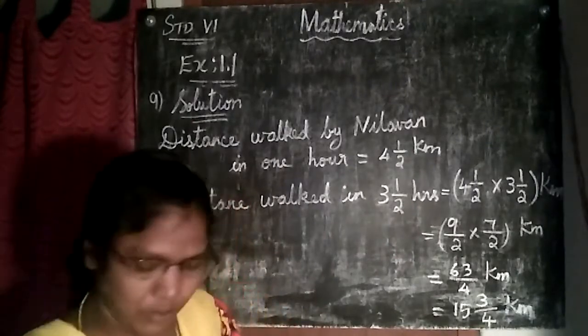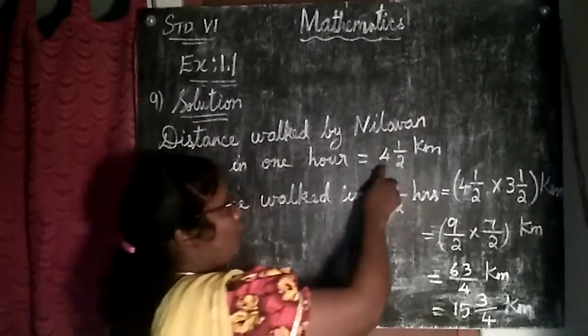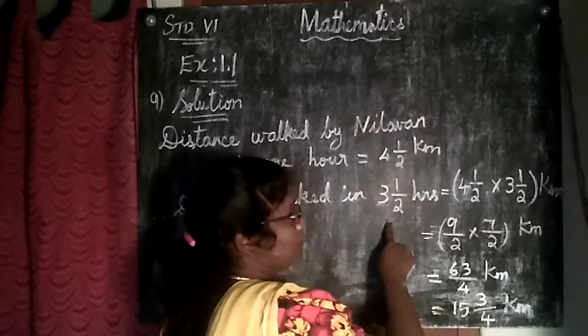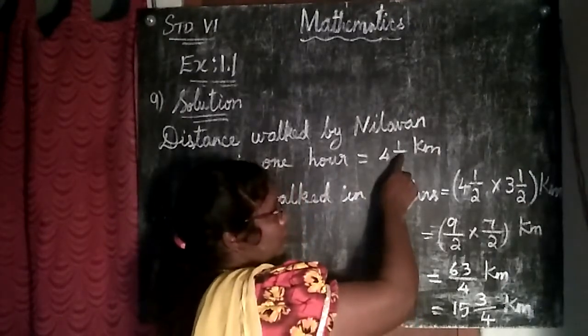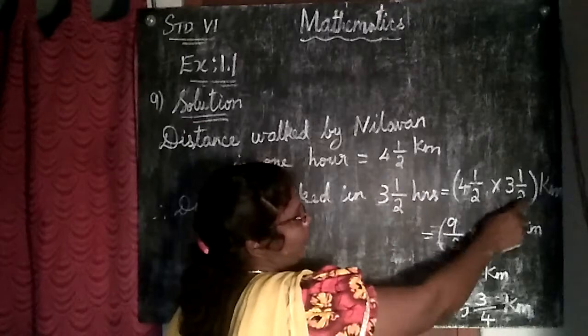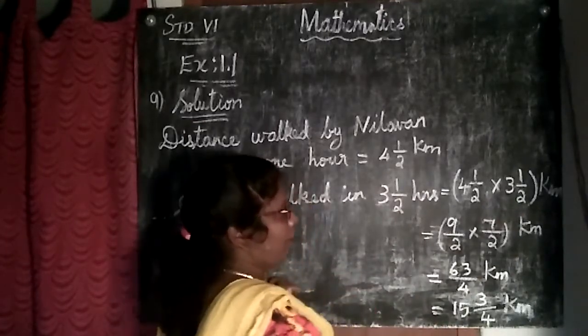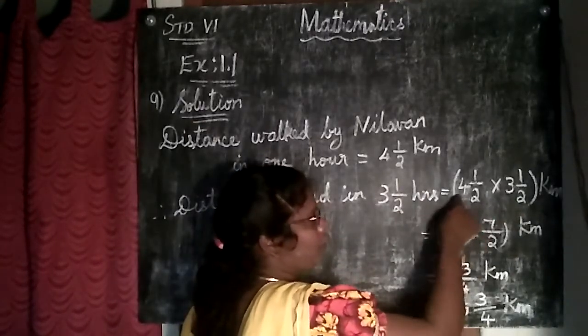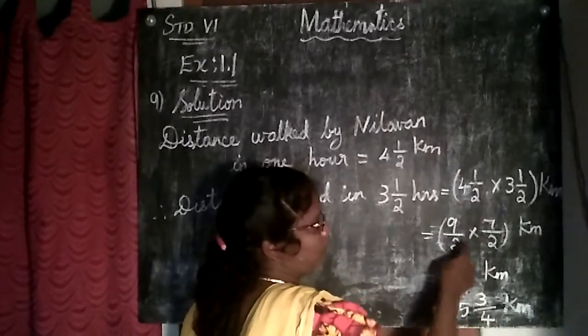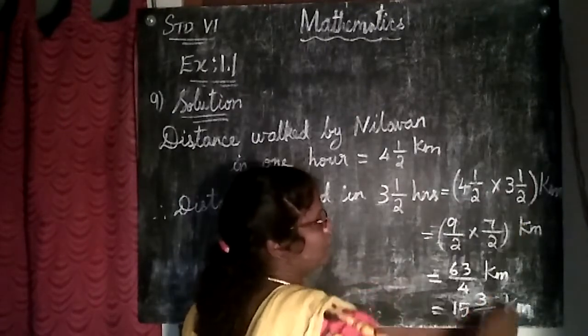Okay? So we will multiply both. To find out the answer we need to multiply both. So 4 1 by 2 into 3 1 by 2 kilometer. Okay, I am converting into improper. 2 4s are 8, 8 plus 1 is 9 by 2. 2 3s are 6, 6 plus 1 is 7 by 2.